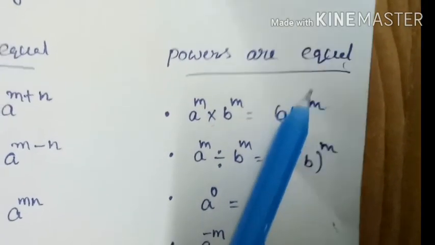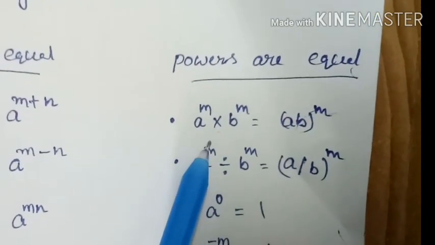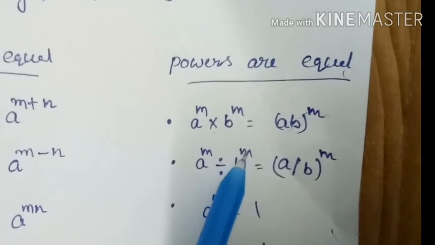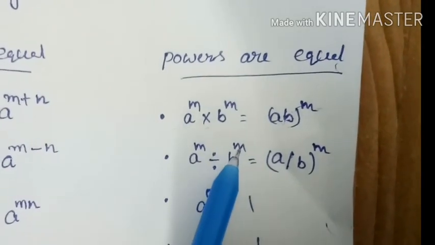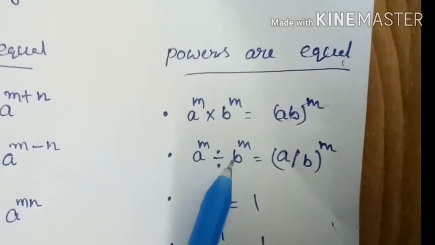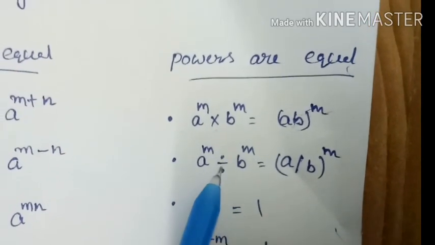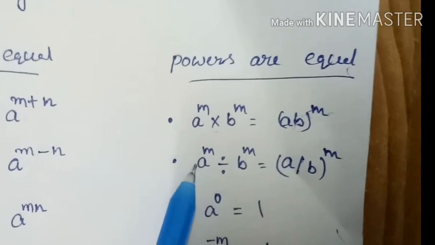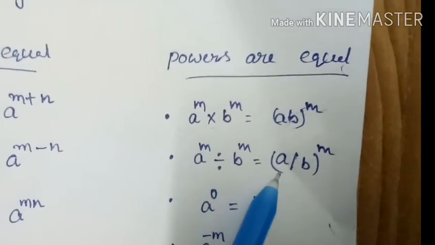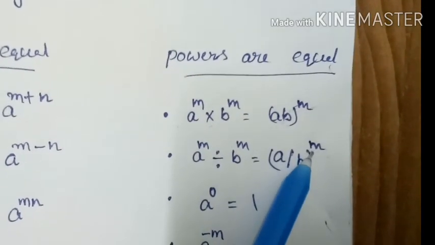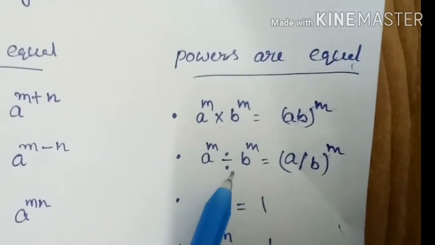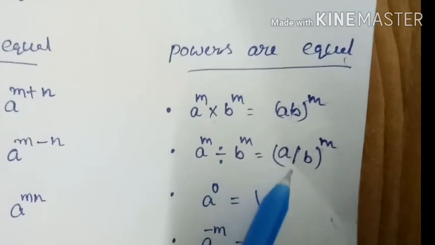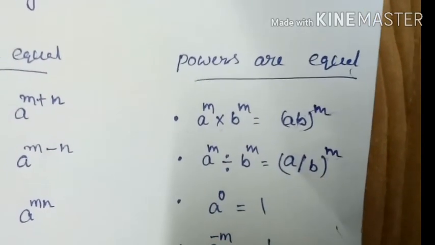Next one, a power of m divided by b power of m. Here also the powers are equal, not the bases. The operation is division. So in that case we get a divided by b whole to the power of m. That is a power of m divided by b power of m is equal to a by b whole to the power of m. Okay.